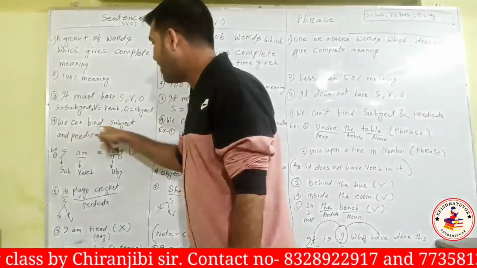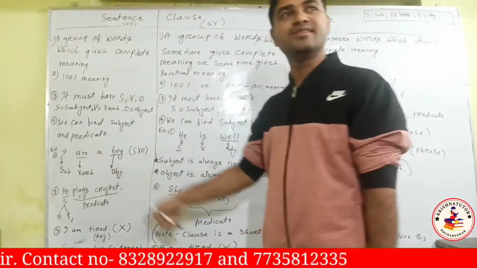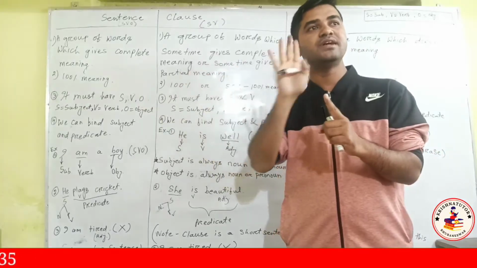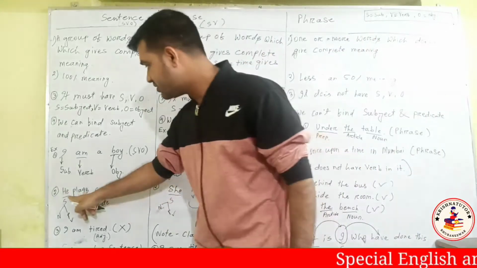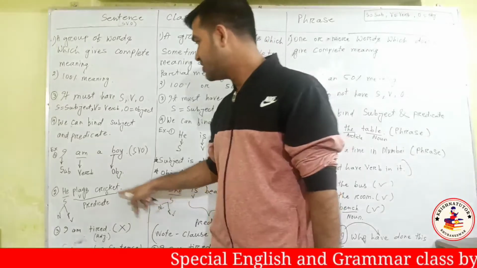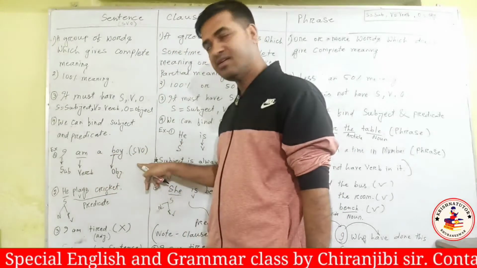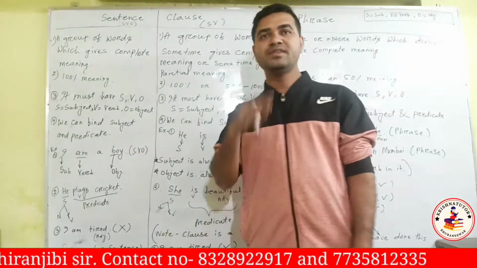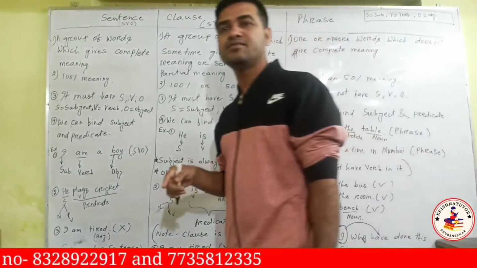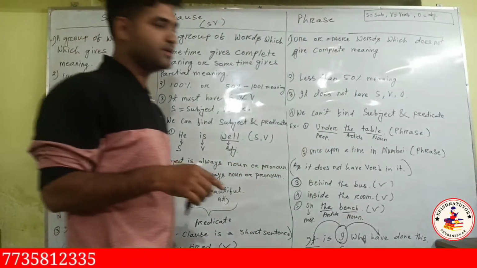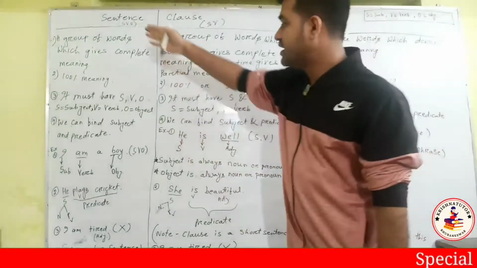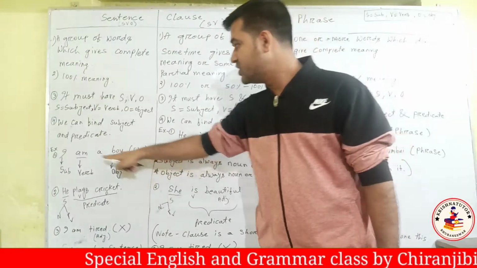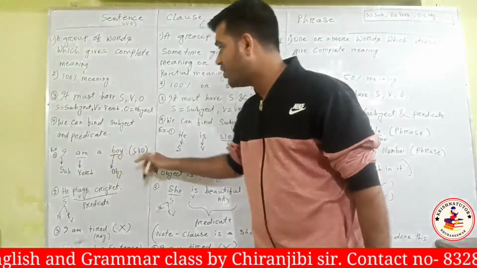And we can find subject and predicate in the sentence. I told you, apart from the subject, everything we have in a sentence is the predicate. If I say this one is subject, these all are predicate. I is the subject, am a boy is predicate. Except the subject, whatever you have in a sentence is predicate. Clear now? Yes. So we can find subject and predicate in a sentence. I am a boy, these are predicate.